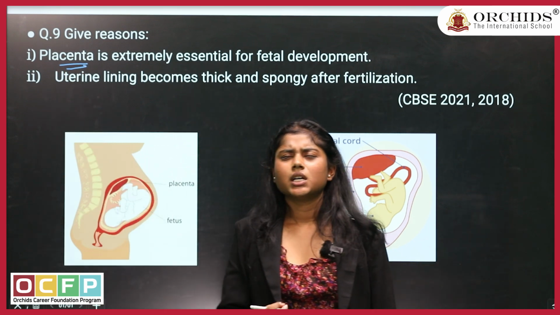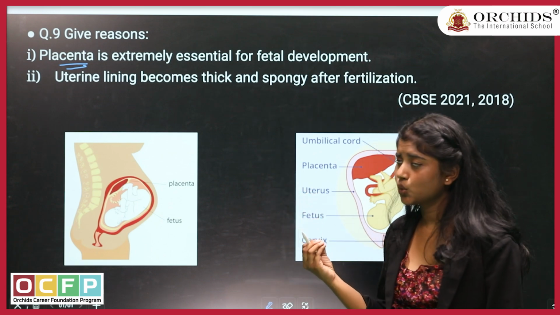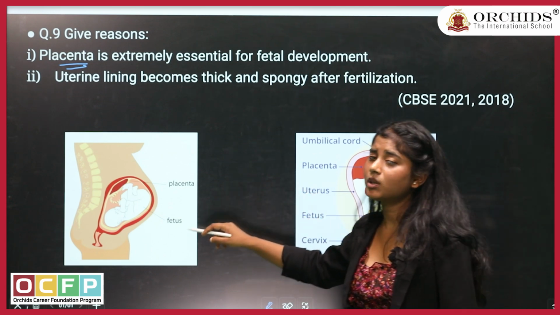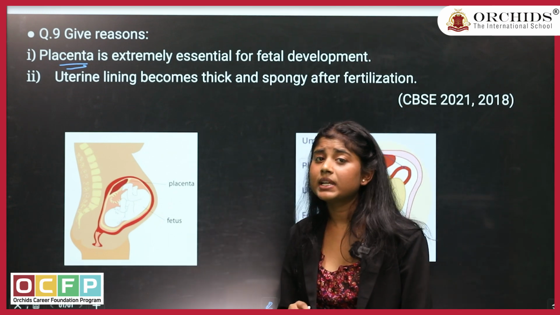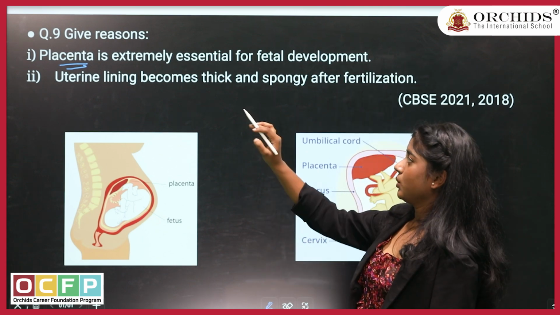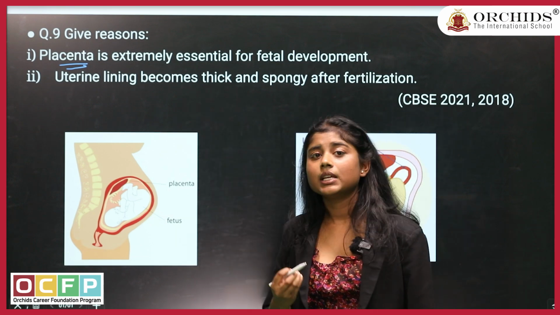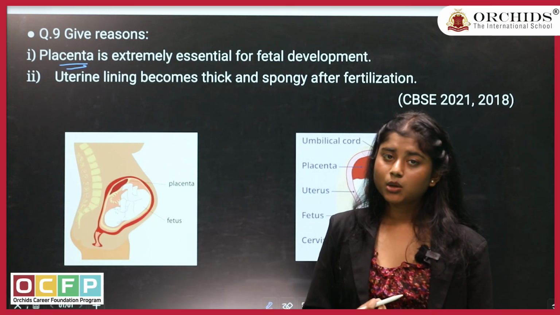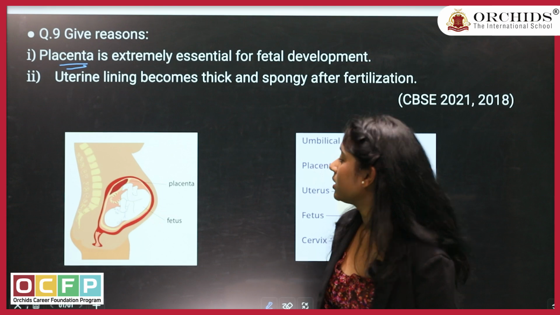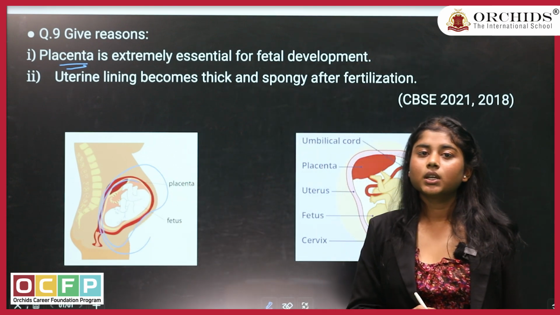Placenta is a temporary tissue, or you can say a temporary disc-like structure, which is there in the uterus of the mother. It is formed only if fertilization has happened. Again starting with the answer, placenta is a disc-like structure made up of tissues which is there for the proper development of the growing fetus.